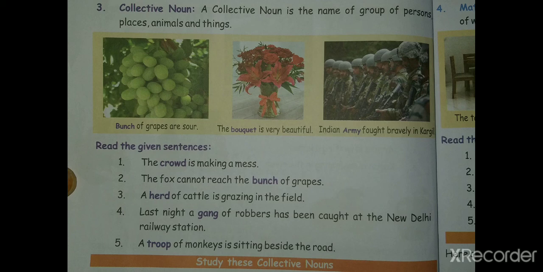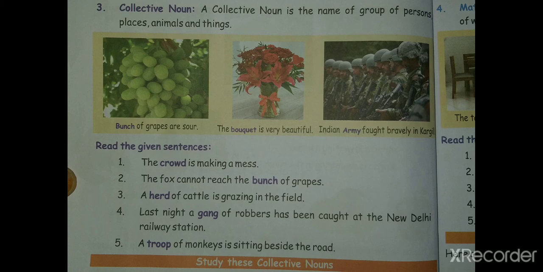Army represents all the soldiers here, so it is what we call the collective noun. In the sentences above, the words bunch, bouquet and army have been used as collective nouns. Let us see more examples of it. You can see in the sentences below, blue color represents the collective noun.